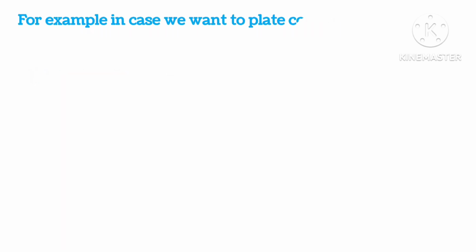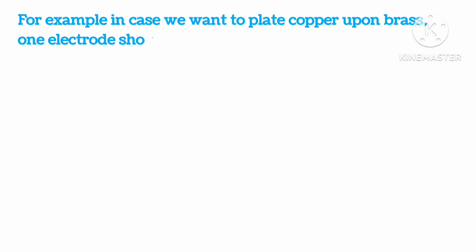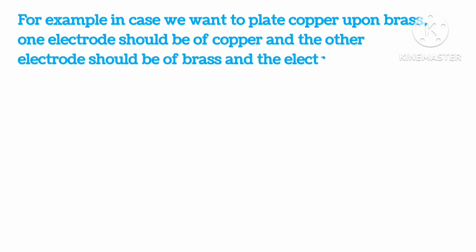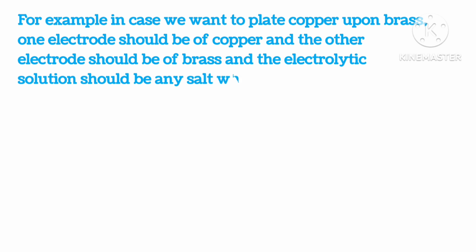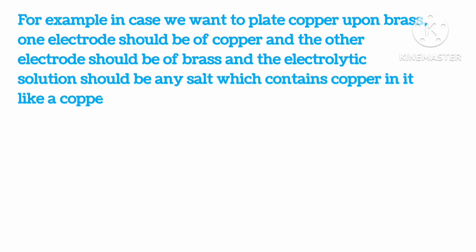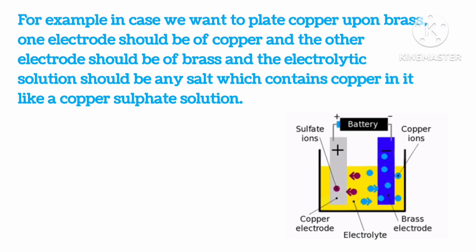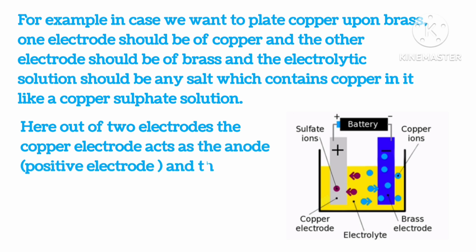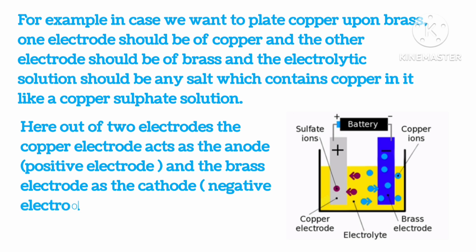For example, in case we want to plate copper upon brass, one electrode should be of copper and the other electrode should be of brass, and the electrolytic solution should be any salt which contains copper in it, like copper sulfate solution. So as you can see here, out of the two electrodes, the copper electrode acts as the anode, which is the positive electrode, and the brass electrode acts as the cathode, which is the negative electrode.